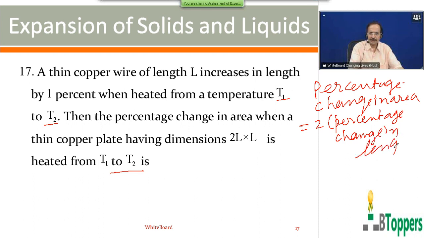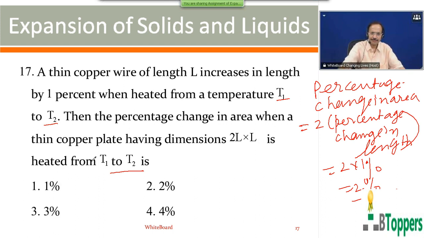It is given that length increases by 1%. Therefore area will increase by 2% for the same change in temperature. Because change in temperature is the same in both the cases, change in length is also the same. So the percentage change is independent of initial area or initial length. So for question number 17, second option is the answer.